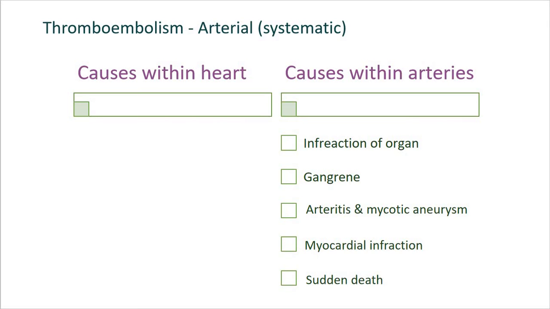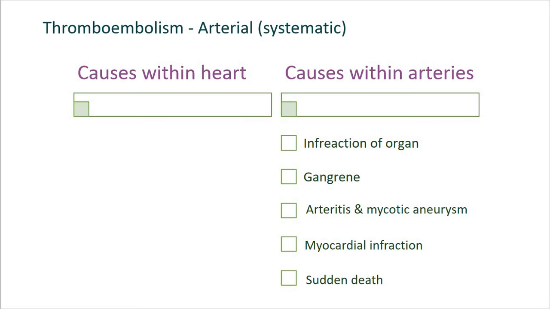So such arterial emboli may be derived from the sources, that is, causes within the heart or causes within the arteries. Arterial or systemic thromboembolism can be derived from these two reasons: causes within the heart and causes within the arteries.